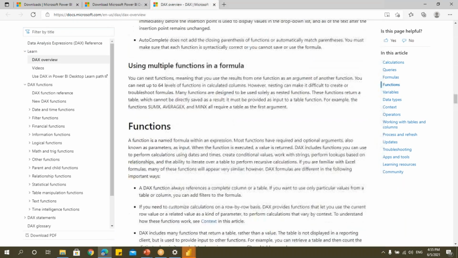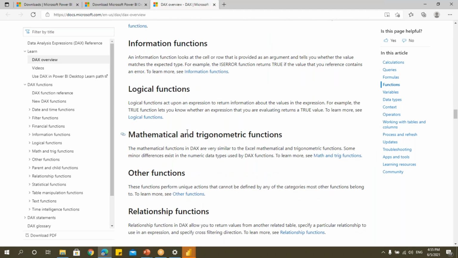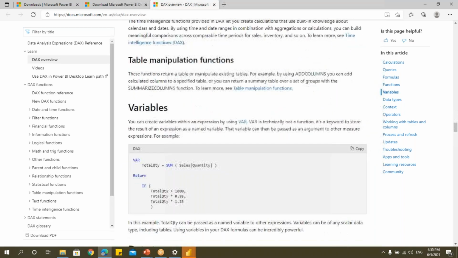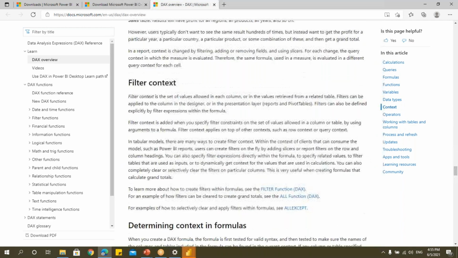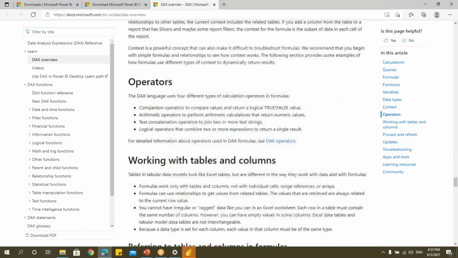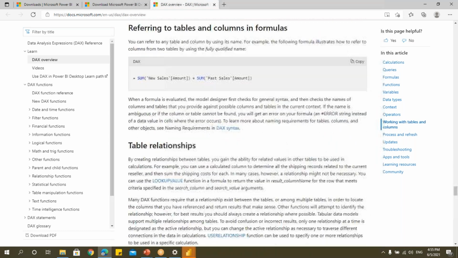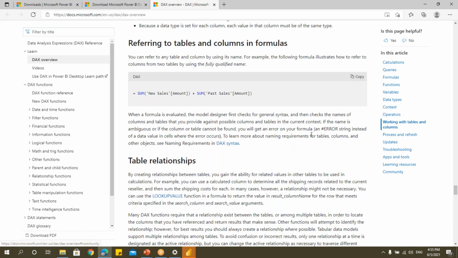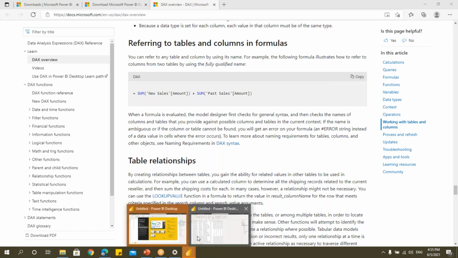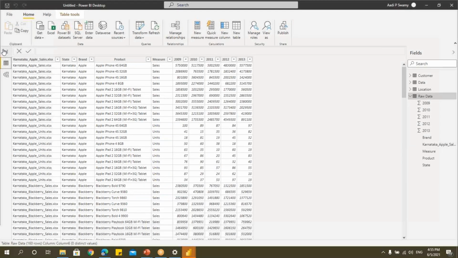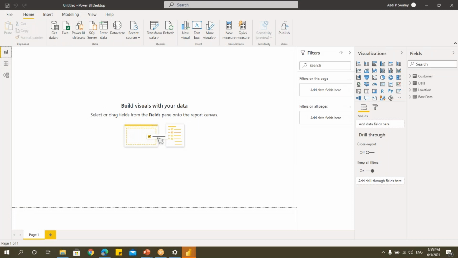If you think that you are intelligent enough to see all the functions in depth that are given here, you can go through that as well. This is from Microsoft itself. There are a few things which you might get confused about, but here you can see all the functions are available. I will show you some examples also and make you feel that DAX is easy, right? Where do we write these DAX functions?